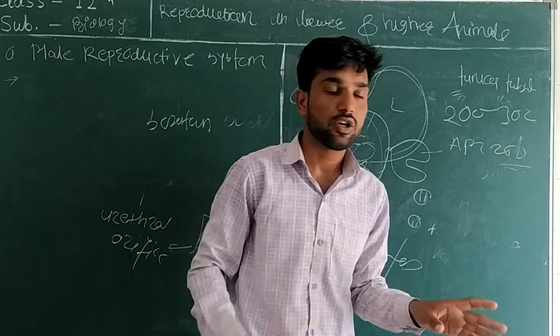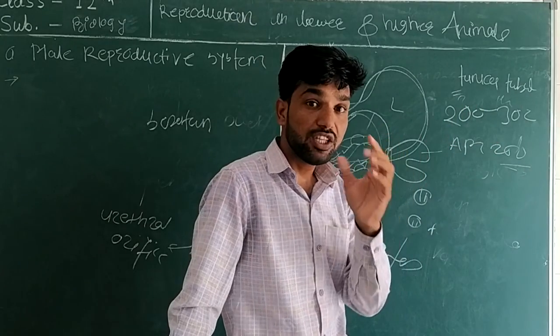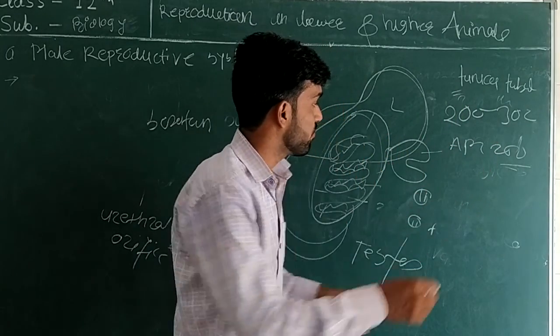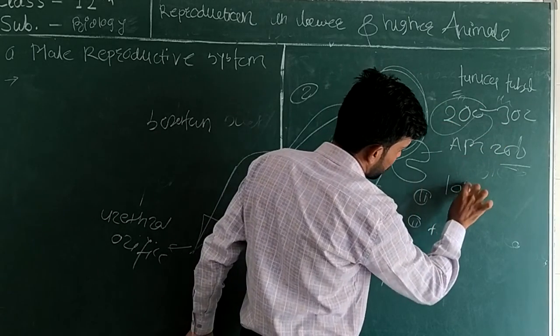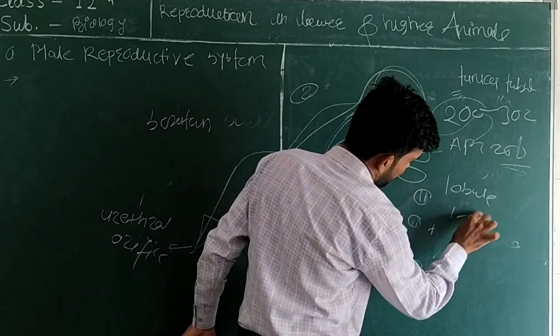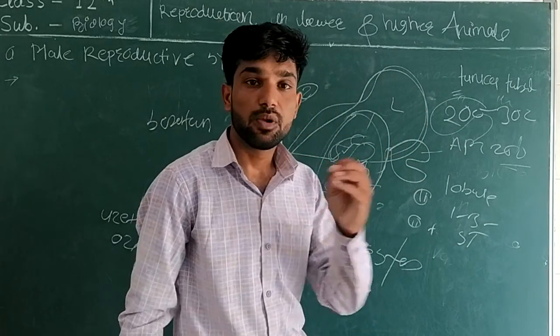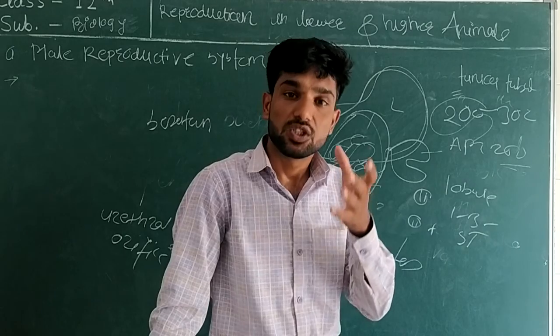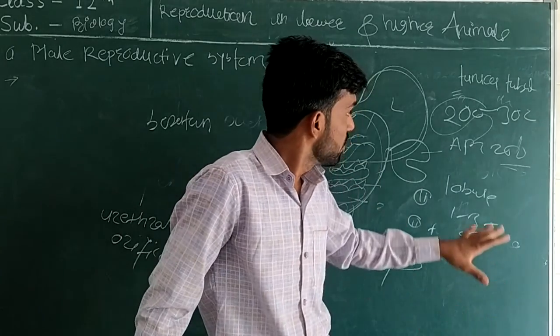Each testis contains 200 to 300 testicular lobules, and each lobule contains 1 to 3 seminiferous tubules, which are responsible for sperm formation, developing the sperm, or you can also call it spermatozoa.